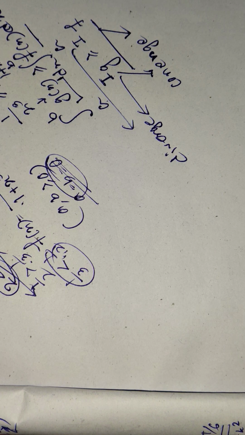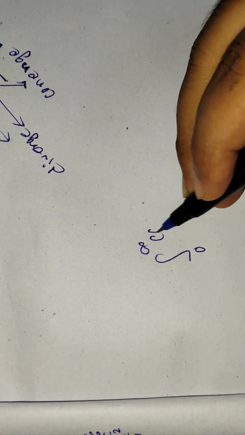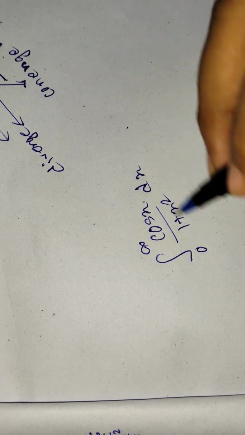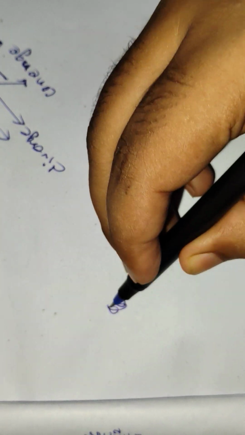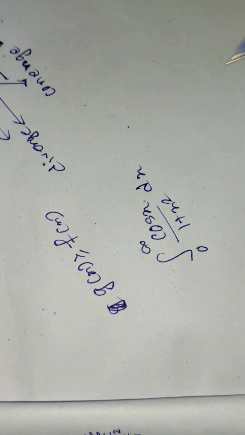Now let's talk about some examples so that you can understand what is comparison test. So basically the integral from 0 to infinity of cos x by (1 plus x square) dx. You have to make this inequality where g(x) is greater than or equal to f(x). Fine.